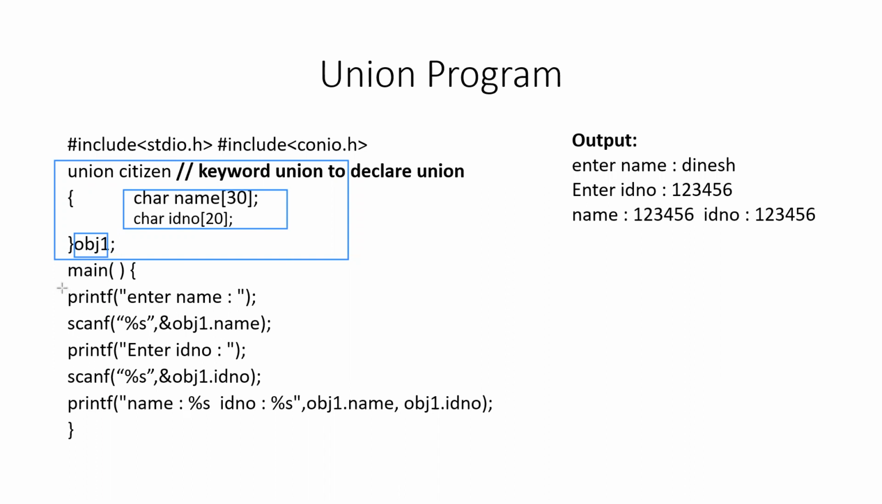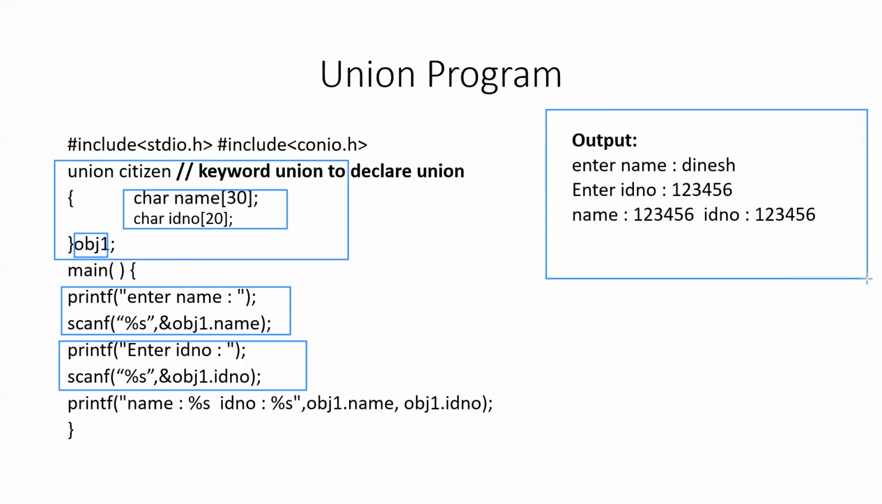So here in the main function, you can see that the first statement is used to accept the name of the student or the name of the citizen. And the second statement is used to accept the ID number of the citizen. So what we accepted first is name, and what we accepted second is ID number. And then we print the name and ID number of both. Now let's have a look at the output of this program very carefully.